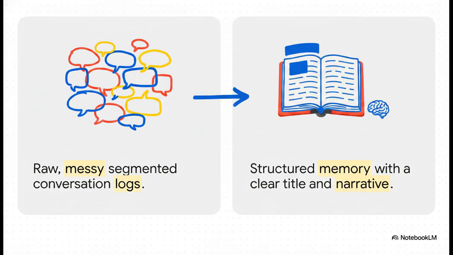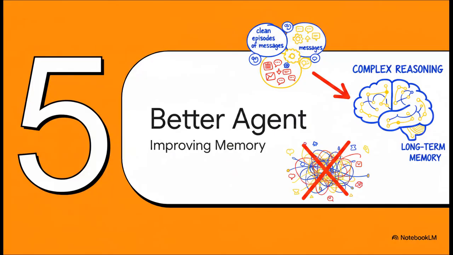It generates a concise title and a rich third-person narrative summary. It basically acts as the narrator of its own life. Instead of saving a robotic transcript of "user said X, assistant said Y," it creates a clean title that captures the core theme and a story that preserves all the salient details. And honestly, this perfectly aligns with how we naturally narrate our own past experiences to make them easier to remember later.